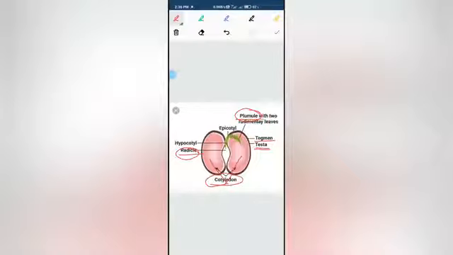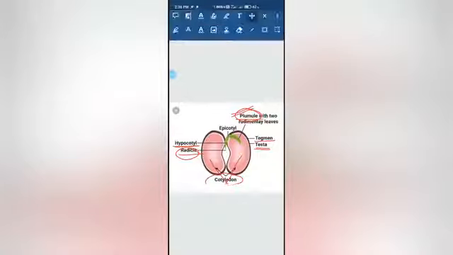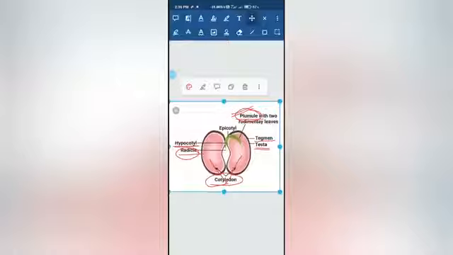That means the plumule, along with the leaves, will give rise to the leaves and shoot system. And this hypocotyl will give rise to the stem. That means the hypocotyl is present between the plumule and radicle. And next is the epicotyl.